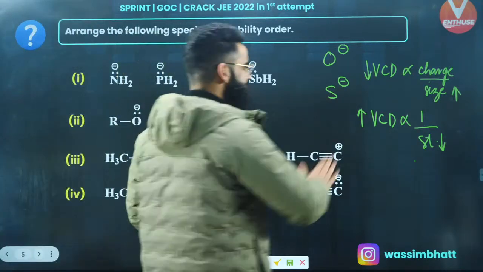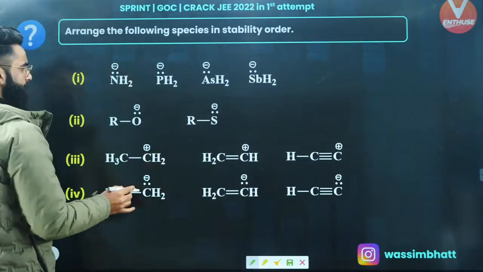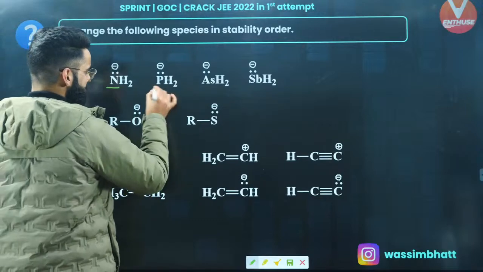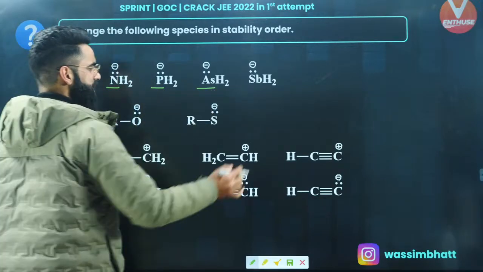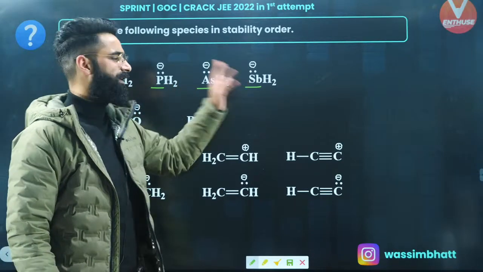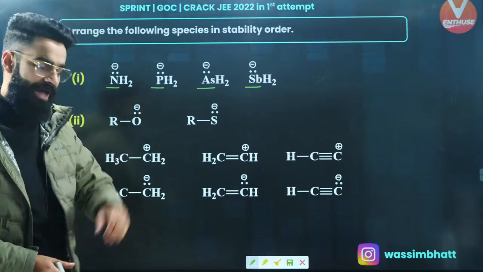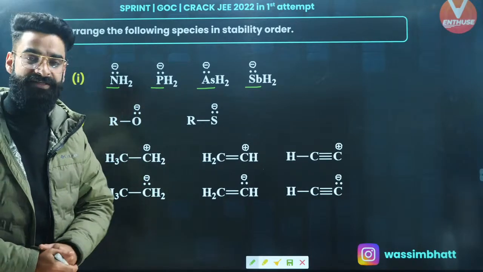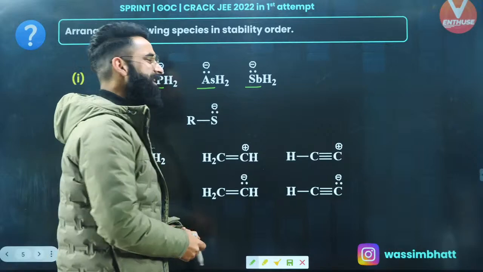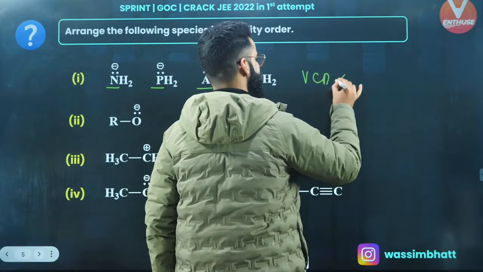Perfect. Now let's try to solve the questions which I'll come up with over here. If you look at the first question, negative charge is present on nitrogen, negative charge on phosphorus, negative charge on arsenic, negative charge on antimony. Nitrogen, phosphorus, arsenic, antimony, they belong to the same group. And in the group, volume charge density plays the role, right? Volume charge density is inversely proportional to size.